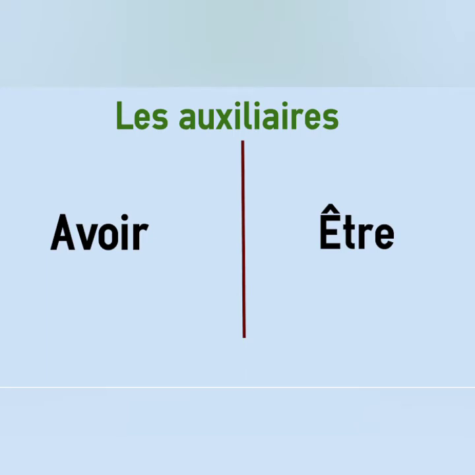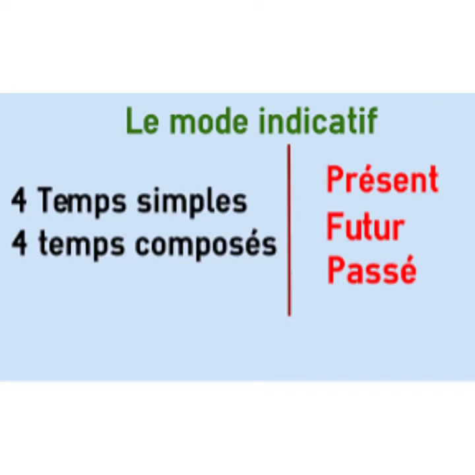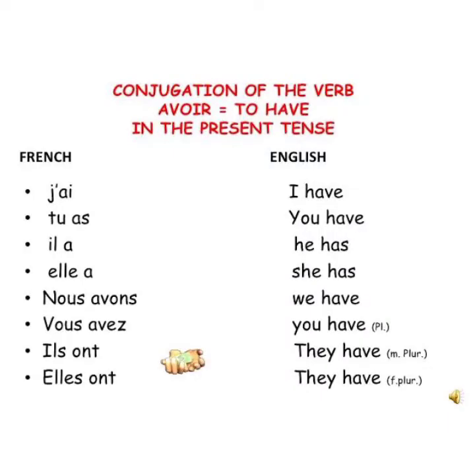Now we have the mode indicative, which is 4 temps simples and 4 temps composés. Now with the conjugation of the verb avoir, let's go. Please repeat after me. J'ai, tu as, il a, elle a, nous avons, vous avez, ils ont, elles ont.